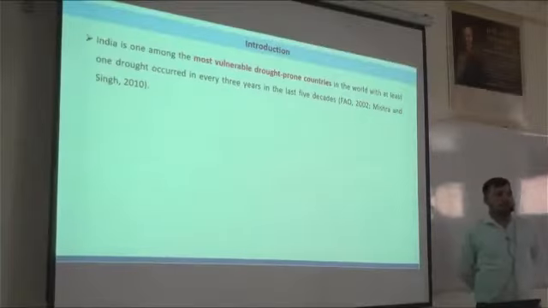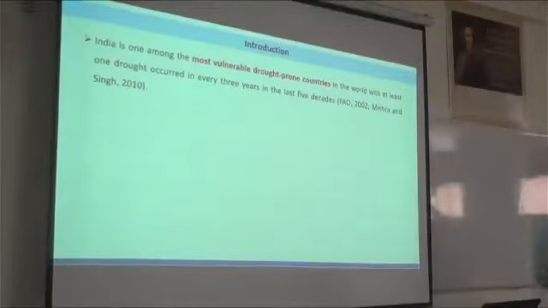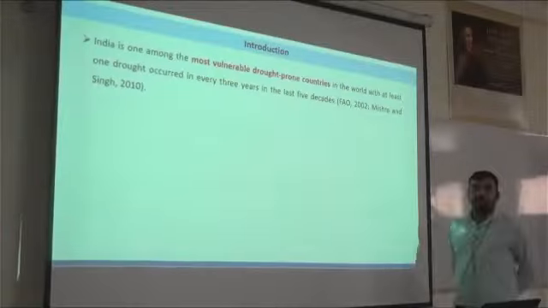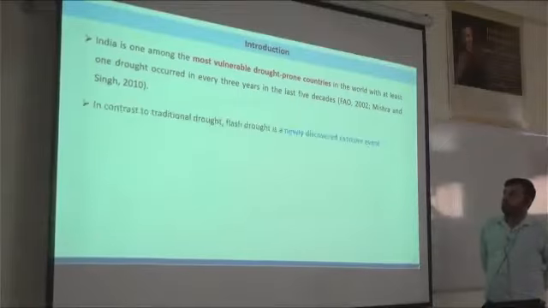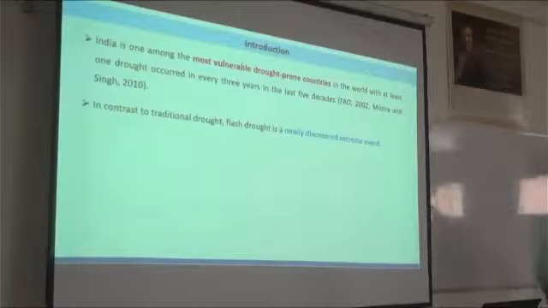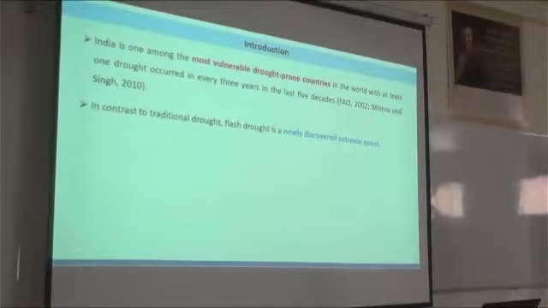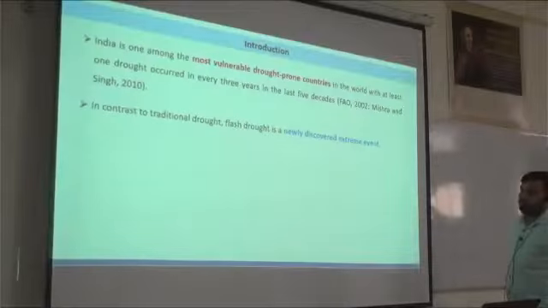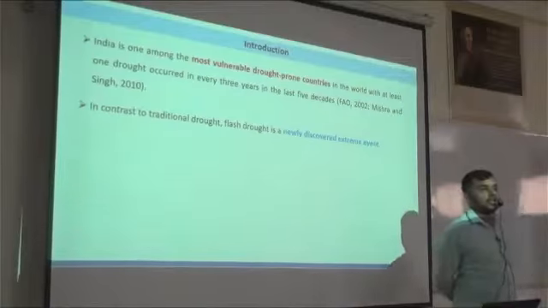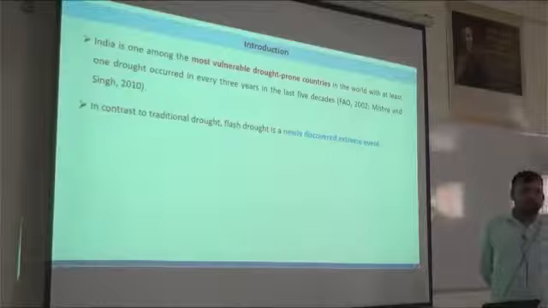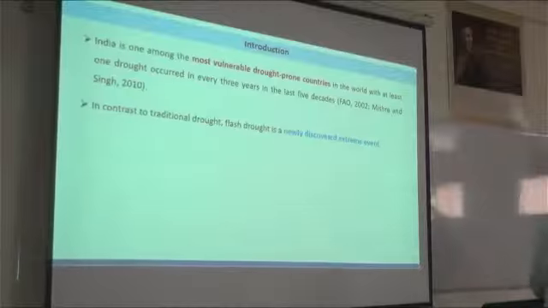So let's introduce flash drought. India is one of the most vulnerable drought-prone countries in the world, with at least one drought occurring every 3 years in the last 5 decades. But this statement is majorly focused on traditional drought, like meteorological and agricultural drought, not flash drought.